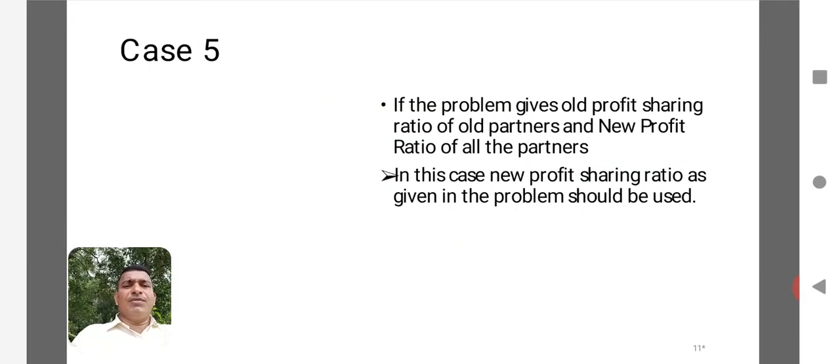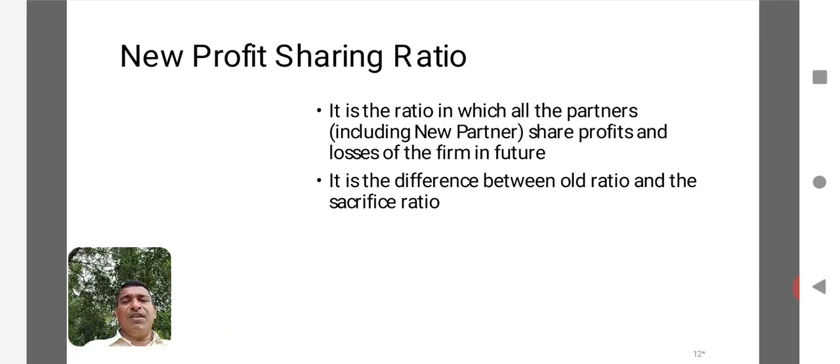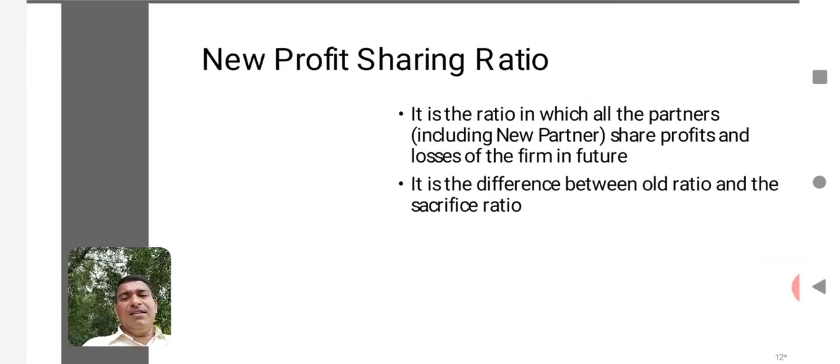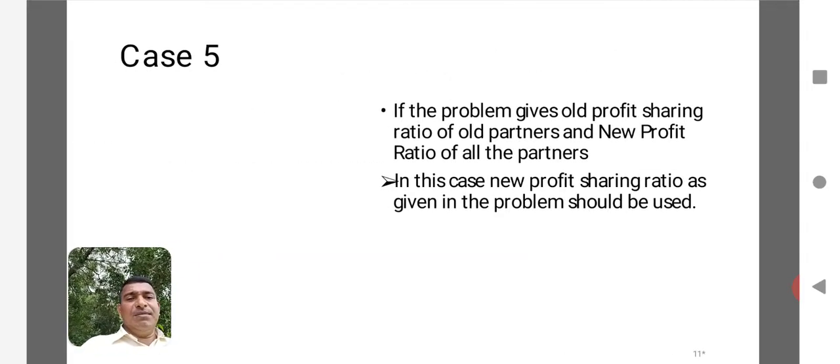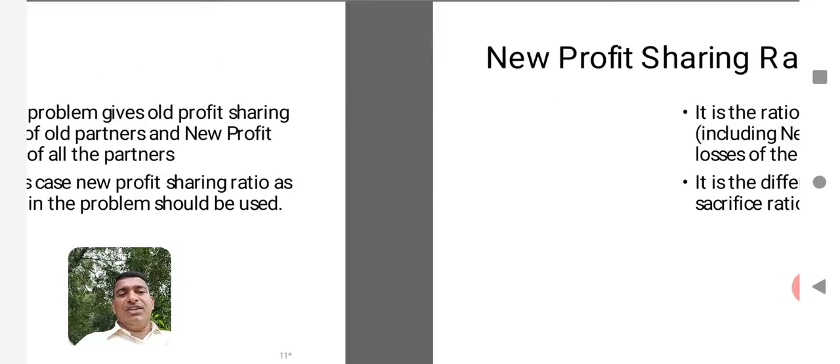Now case number 5. In this case number 5, the problem gives the old profit sharing ratio of old partners and the new profit sharing ratio of all the partners. Here the problem is giving both the old profit sharing ratio and the new profit sharing ratio. In this case, the new profit sharing ratio as given in the problem should be used. Whatever ratio is given, the old ratio and the new ratio should be taken into account for calculating the sacrifice ratio.